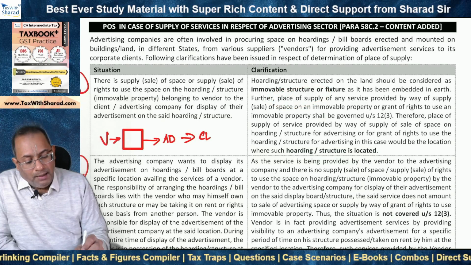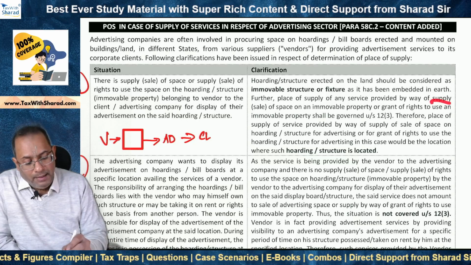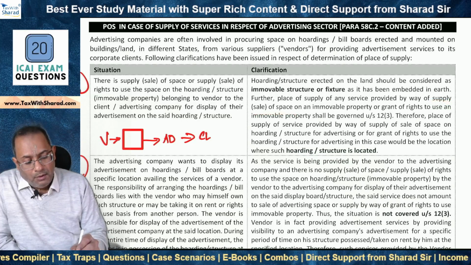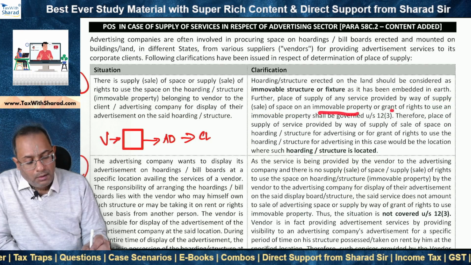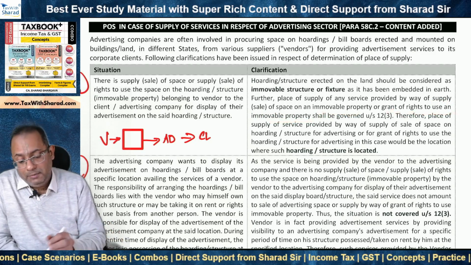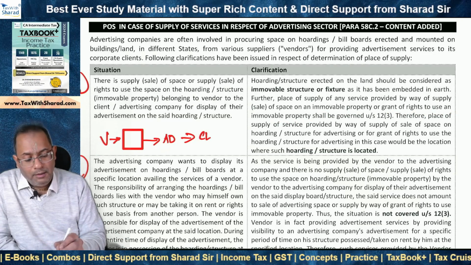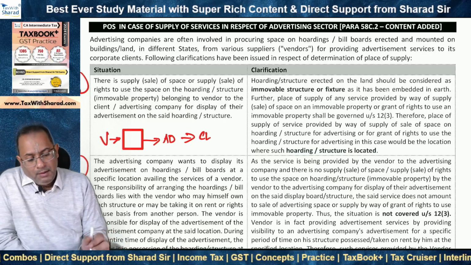So place of supply of any service, and what is the service in this case? It is supply or sale of space on an immovable property or grant of rights to use an immovable property. This is a service which has been rendered by the vendor to the advertising agency or maybe directly to its client.